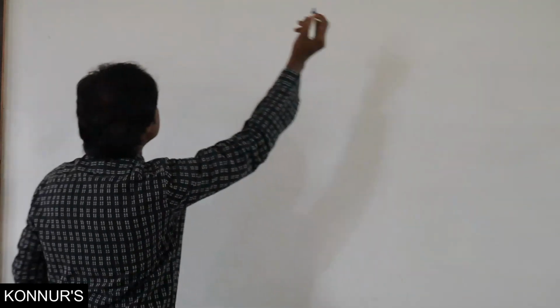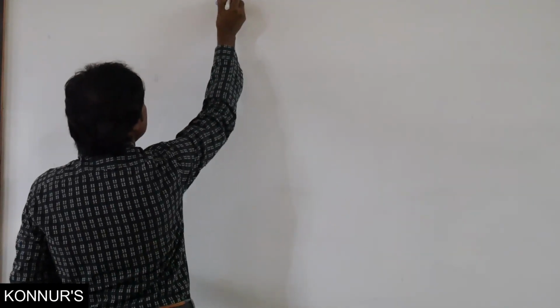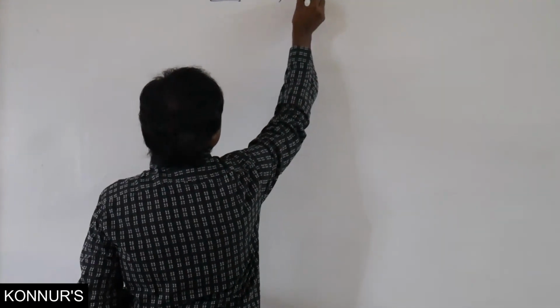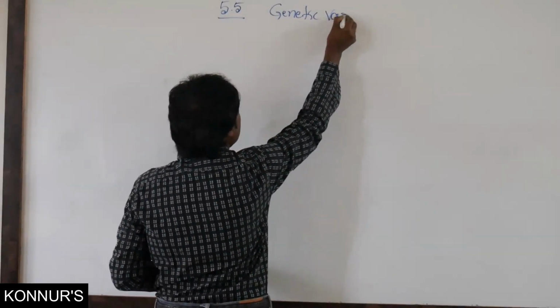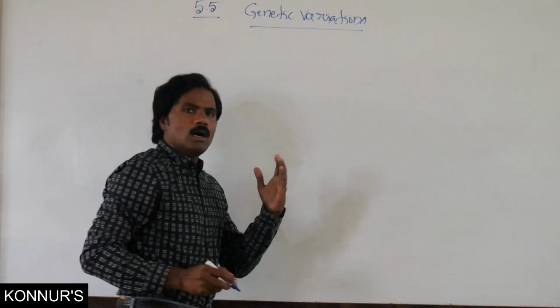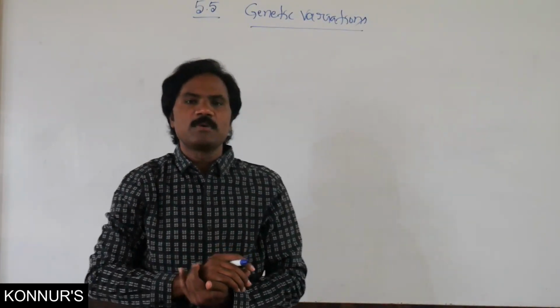Then, continuing, the next subtopic is genetic variation. How does genetic variation take place?